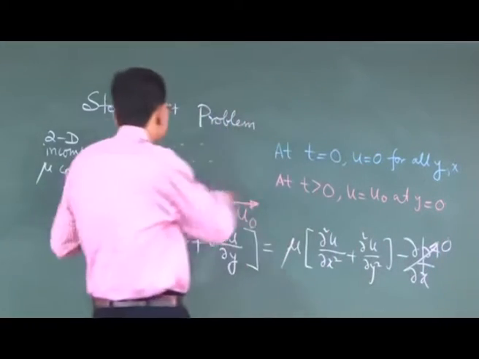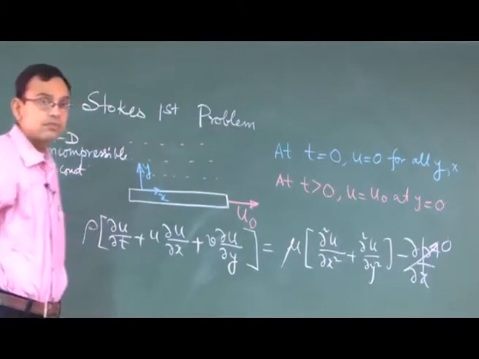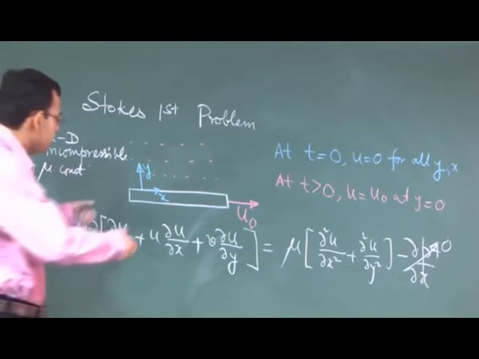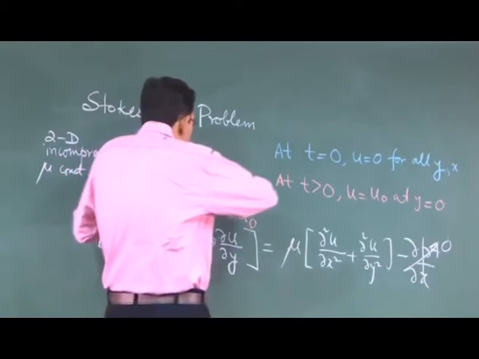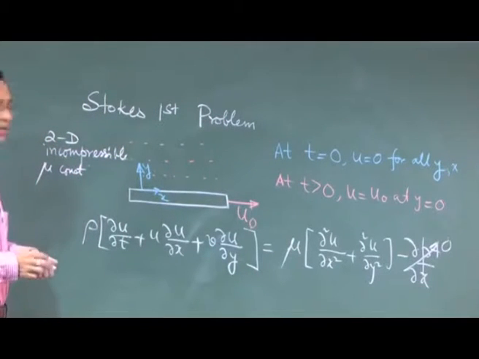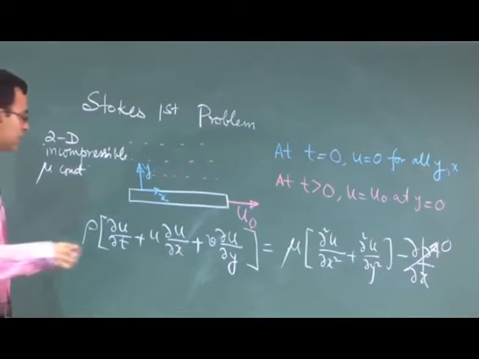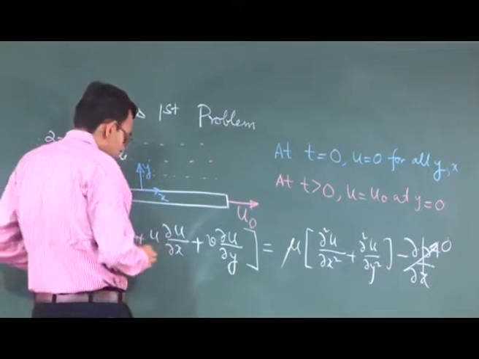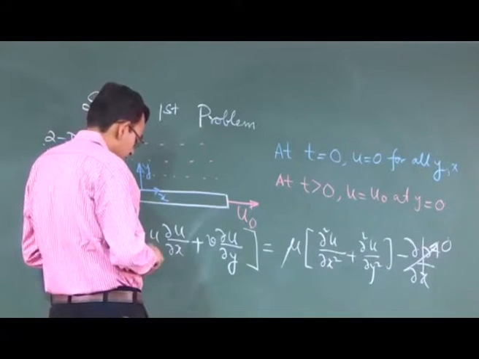This is open to atmosphere. Because the entire plate is pulled at a uniform velocity along x, there is a translational invariance to this problem. Because of this translational invariance, you have u not a function of x.